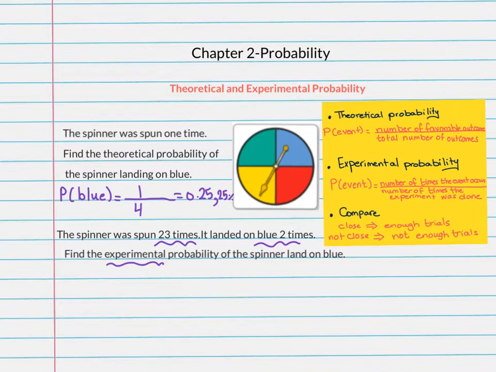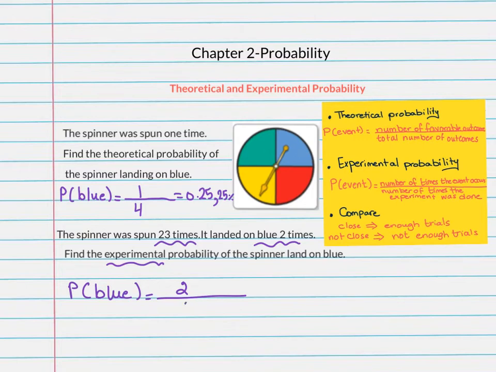In the experimental probability, we're going to refer to the second formula, and that's the number of times that the event occurred. The event here is landing on blue, so it landed on blue 2 times. Then the probability of blue, the experimental probability, is 2 divided by the number of times the experiment was done or repeated.